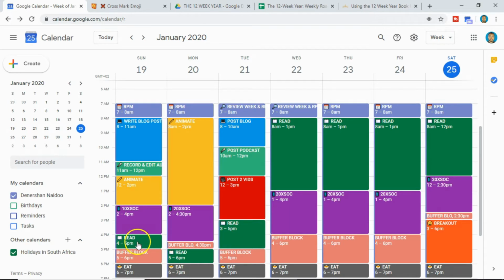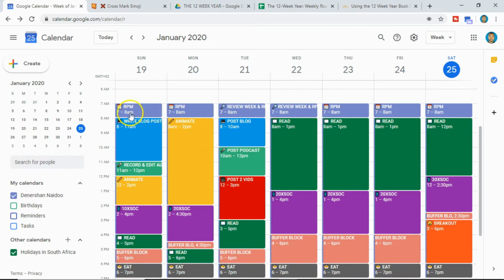Then I do my reading, which has a dark green block. A buffer block is where you do your low value activities. Anything like doing your emails, checking your comments, anything that's sort of low value in your day. If you're expecting to be interrupted, this is where it happens. And every day I eat during the same time as well.